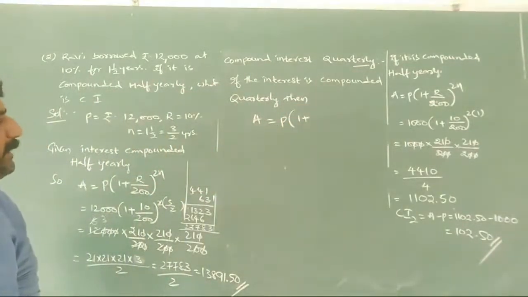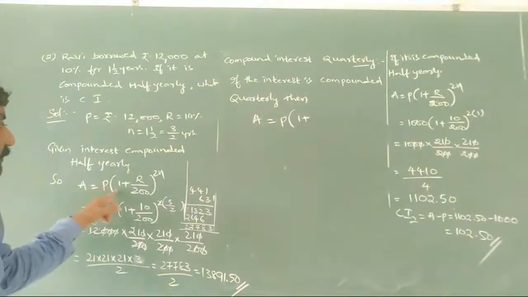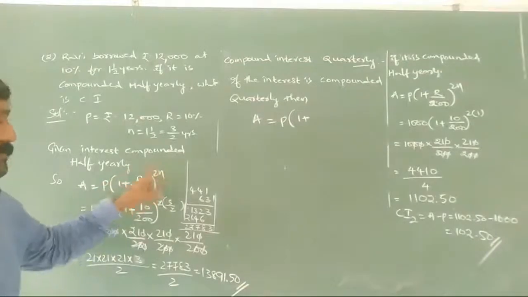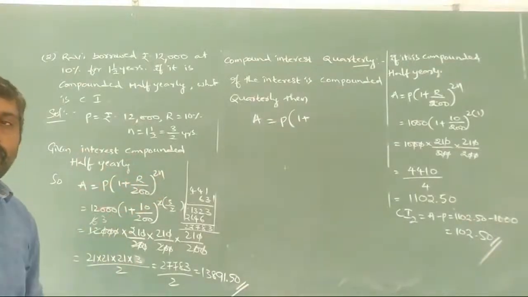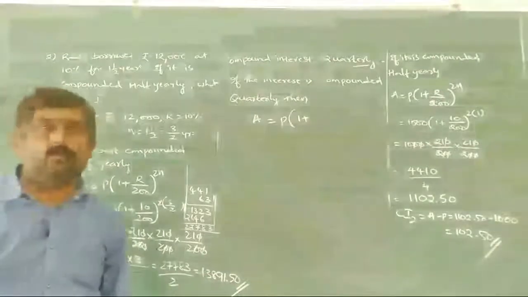Interest is compounded quarterly. Sir, for half yearly, what are you writing? We are writing P of 1 plus R by 200 to the power of 2n. Sir, why are we using 2 here? As we already discussed, it is the conversion period. For every 1 year, we have 2 half years.